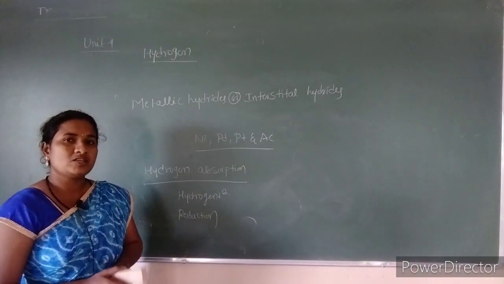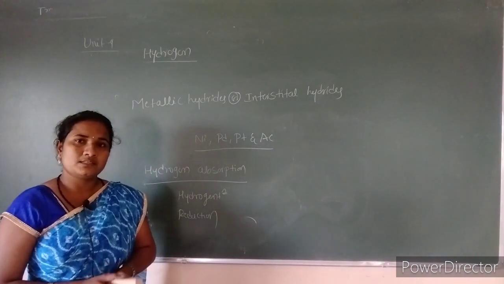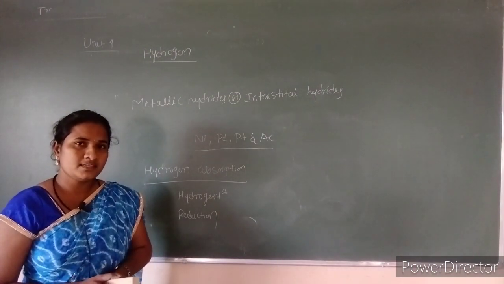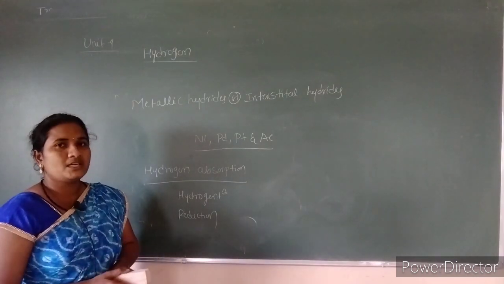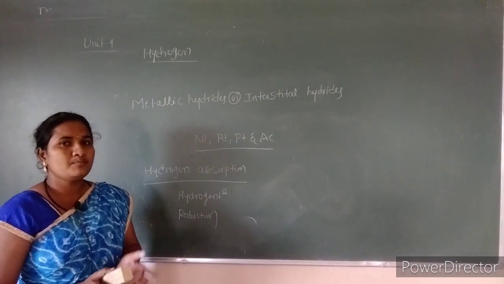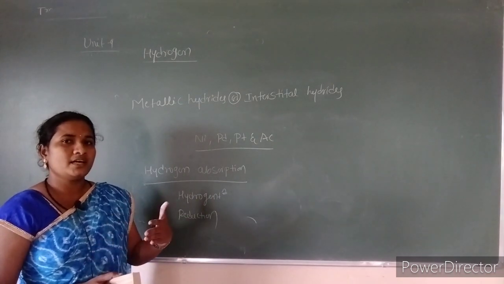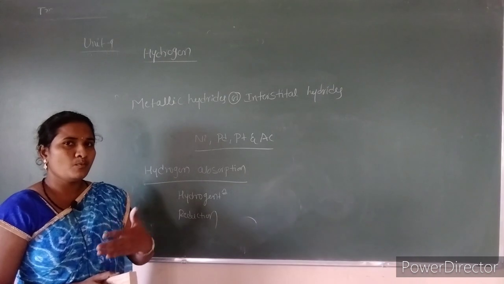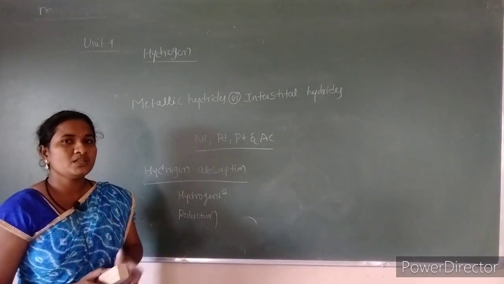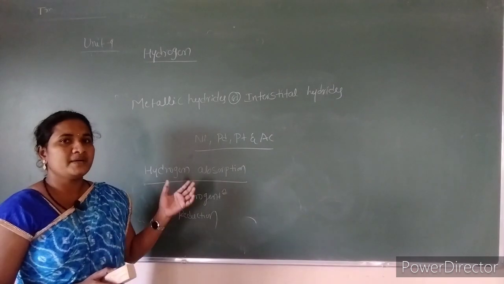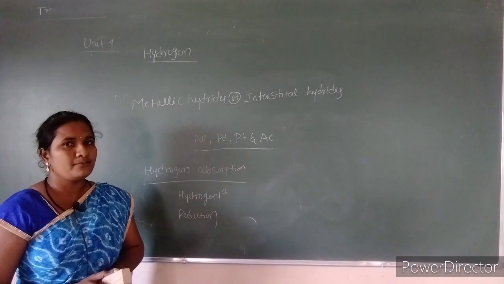So these are the three classes of hydrides. The first one is ionic or saline or salt-like hydrides, the second one is covalent hydrides, and the third one is metallic hydrides. So you can simply remember: ionic, covalent, metallic. Ionic hydrides form bonds with alkali metals, covalent hydrides form bonds with p block elements, and metallic hydrides form by bonding with d and f block elements.